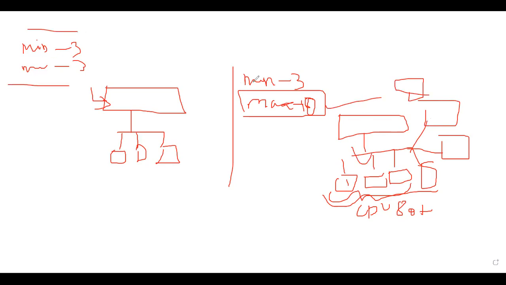So you can use this auto scaling group in two different ways. Do you have any doubt in this, guys?